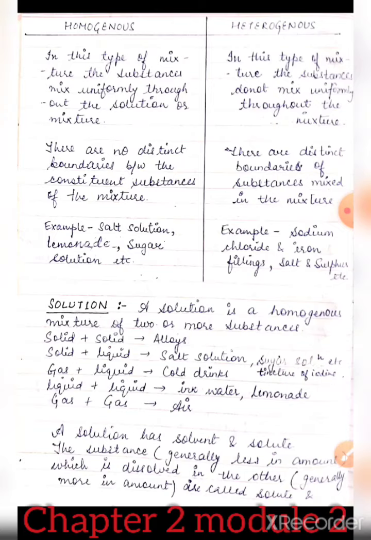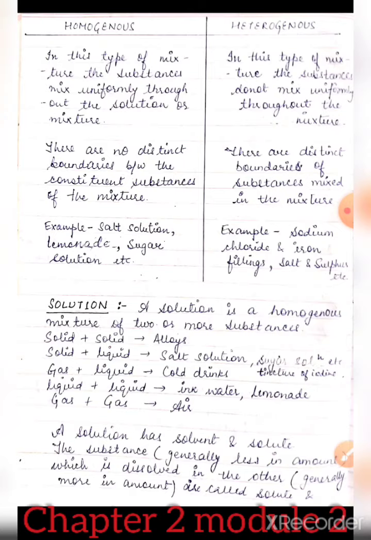Now let's start solution. A solution is a homogeneous mixture of two or more substances. When you are taking solid and solid, mixing them and it is homogeneous, the example is alloys. Solid plus liquid, that is salt solution, sugar solution, tincture of iodine.